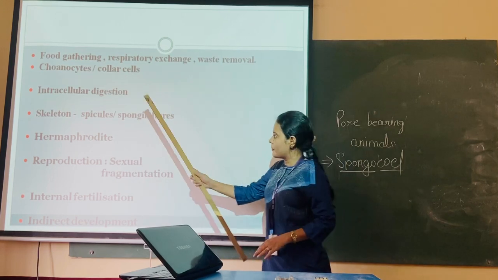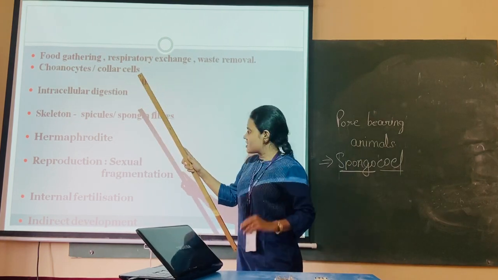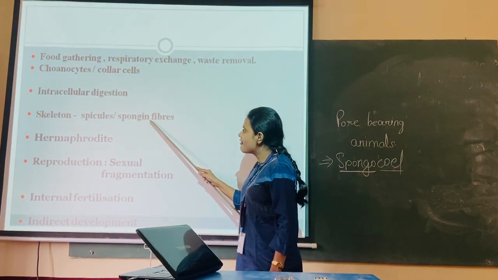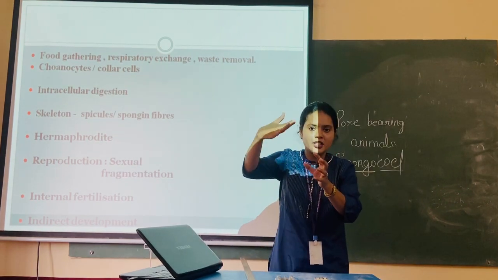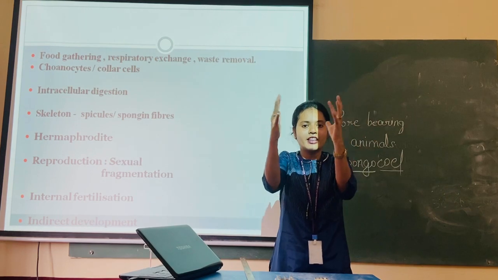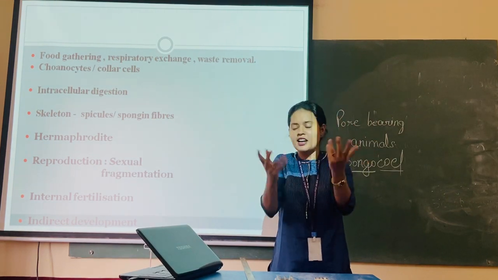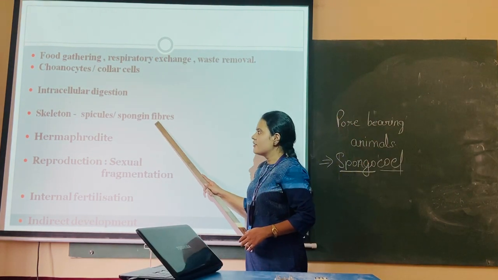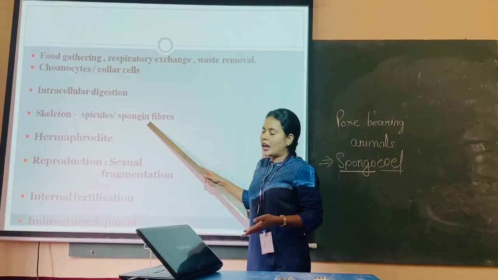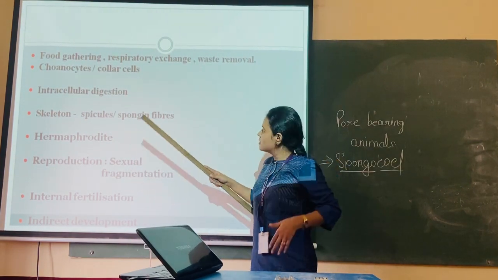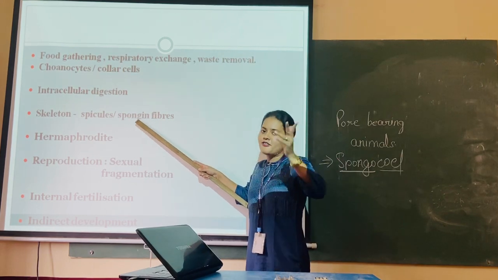Again, easy to remember: commonly called sponges, so spongine fibers. The entire body will have some fibers, and those fibers give them strength. So the skeletal material is spongine fibers. Like we have bones, in this particular organism they have simple fibers called spongine fibers.